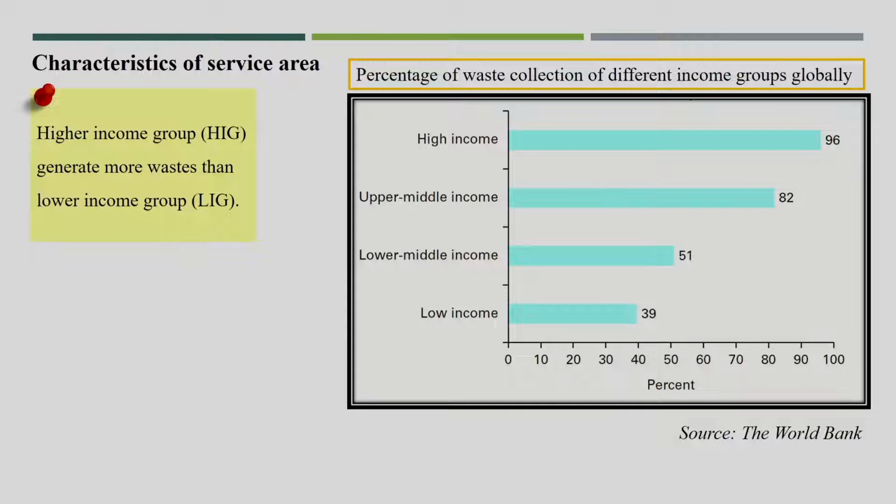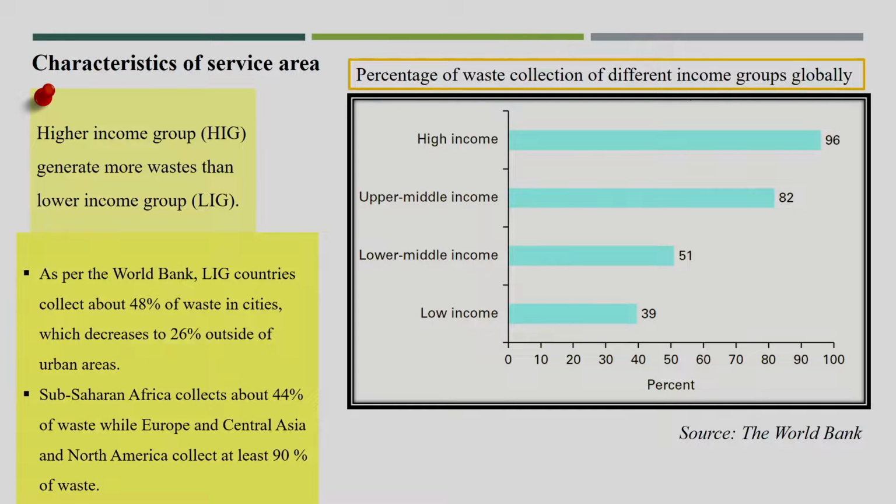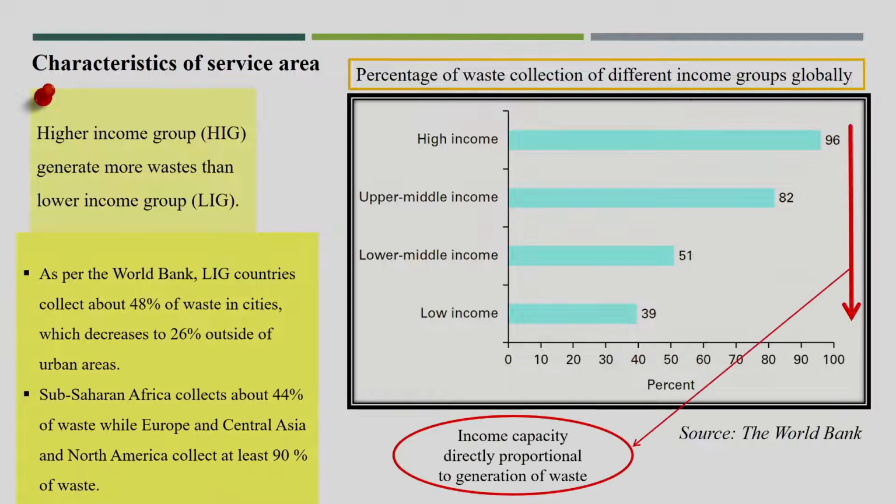This is another factor by which we see waste generation change: the characteristics of the service area. There are some data where we can see that high income group countries or high income group areas generate a large amount of waste compared to low income countries. Like here we can see that the World Bank says LIG countries collect 48% of waste in the city, which decreases to 26% outside of the urban area.